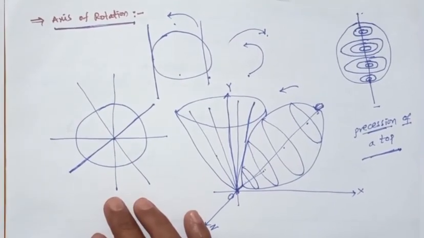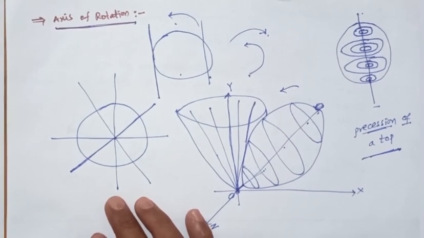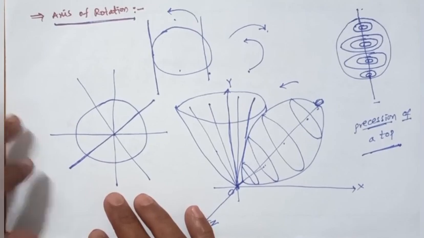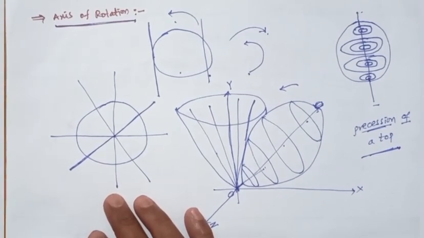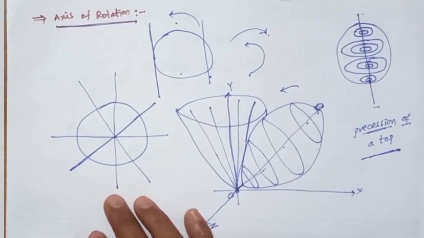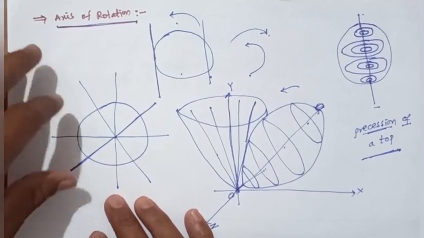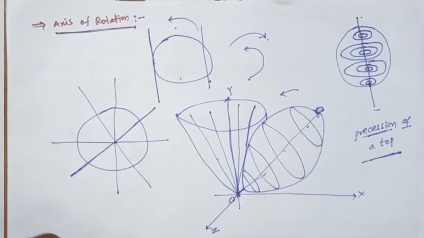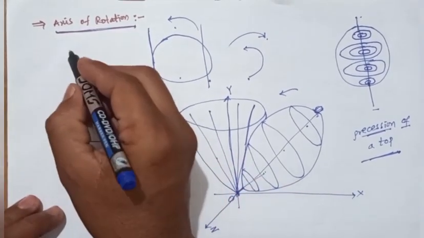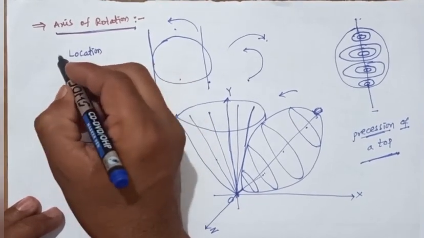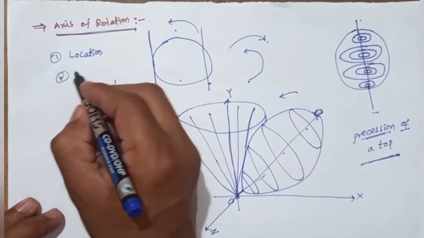In this class we discussed what a rigid body is, what translational motion is, what rotational motion is, what rolling motion is, what sliding motion is, and what the axis of rotation is. The axis of rotation depends upon the location and also the direction.